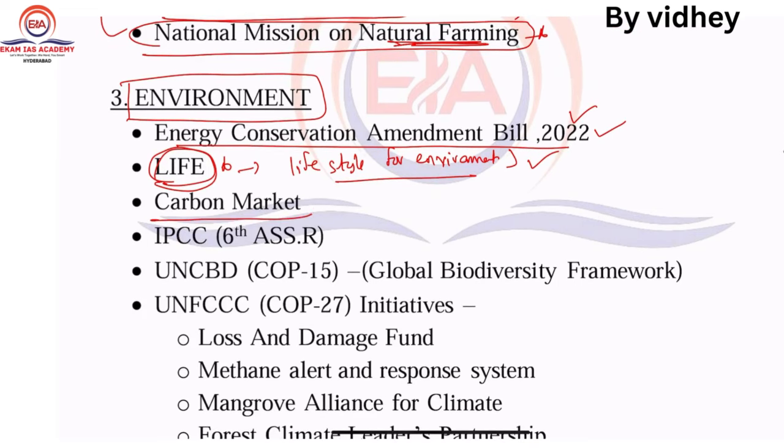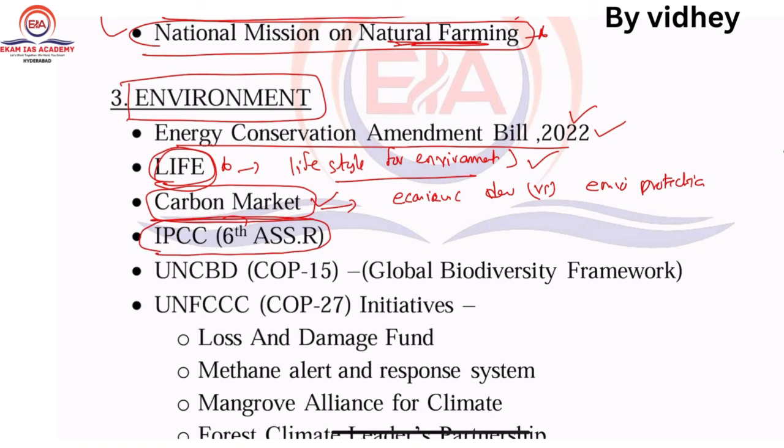So carbon market, very important. There are alliances happening to reduce the usage of carbon. They are going to net zero. But for India there is a concept of economic development versus environment protection. So one aspect regarding this is what? Carbon market. Next one, recently they had published the IPCC 6th Assessment Report.